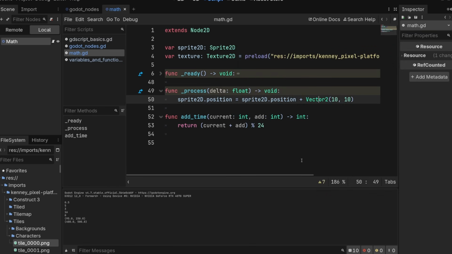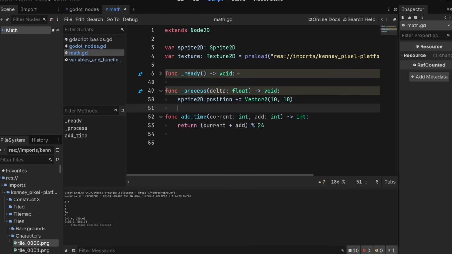There's a quick little shortcut for this. Instead of doing this equals this plus that, we can just do this plus equals that. And this should work exactly the same. It's saying, hey, take this and then add this to it and assign it back to this value. Same thing. There is a problem with this though, and that's that this is always going to move this much every frame, even if the frame has a different delta. And if you remember looking at the deltas before, they actually vary quite a bit. So the way to fix that is we multiply by delta. Now, delta is a very small number. It's usually 0.016 repeating. So this is going to slow us down, but it will always be smooth.